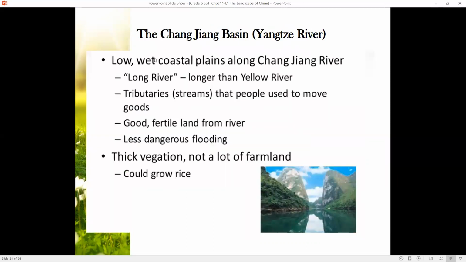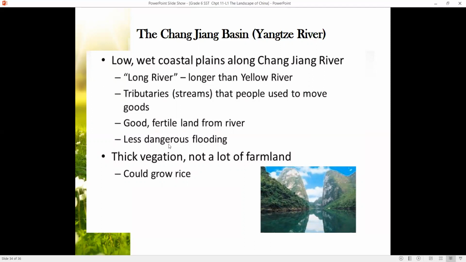Next, we have the Chang Jiang Basin, or the Yangtze River. Here the Yangtze River is a cold, wet coastal plain along the Chang Jiang, which means the long river, longer than the Yellow River. Tributary streams are used by people to move goods. They use the tributaries, the branches of the river, as a waterway, so they can move people or goods from place to place.